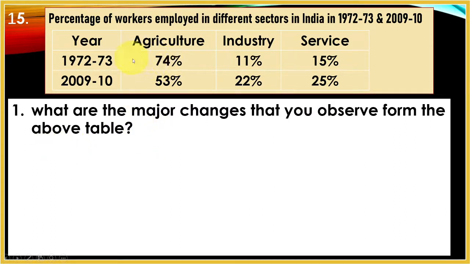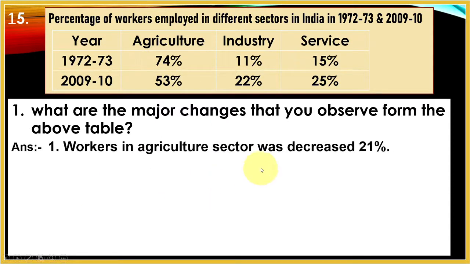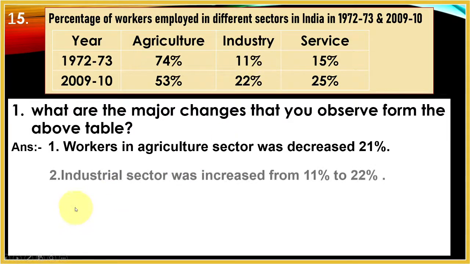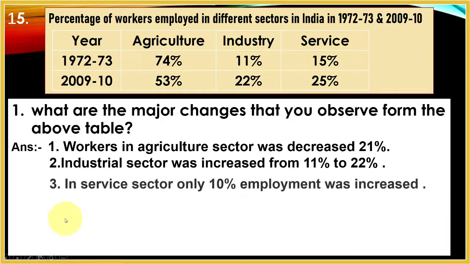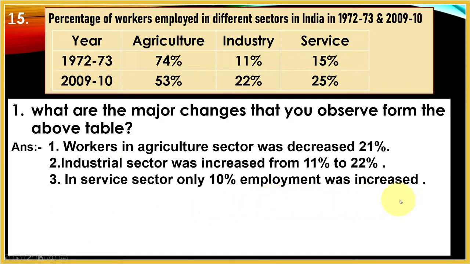Here what we observe is, first of all, there is a decrease in employment in agriculture. Workers in the agriculture sector decreased by 21%. Second, there is an increase in the industrial sector, from 11 to 22%. The same thing happened in the service sector also, there is an increment. In the service sector, employment increased by 10%. So this is what we observed from the table.